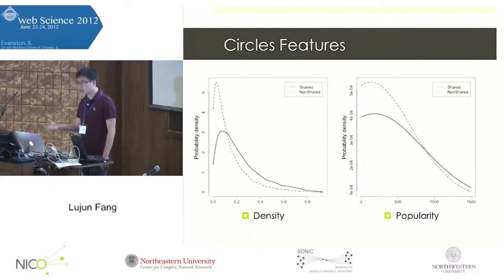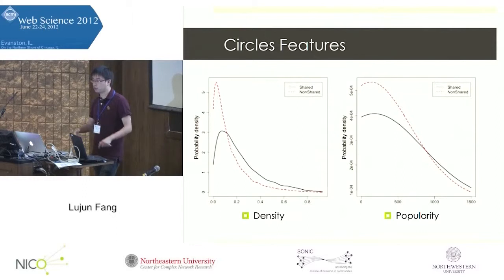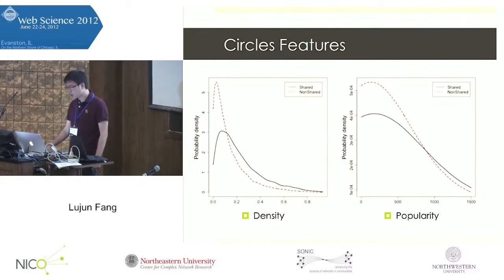So we do a similar comparison for density and popularity. When we look at the distribution, we notice the difference, and we notice that shared circles tend to have higher density and higher popularity. We also want to ask, aside from these features, is there any other feature we can consider?